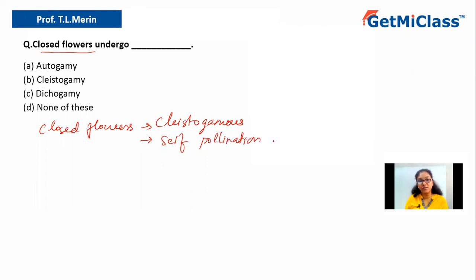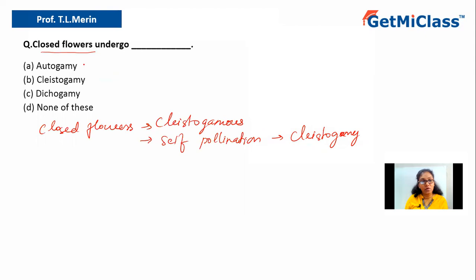And this self-pollination is nothing but cleistogamy. Of course, it is a type of autogamy itself. Autogamy means self-fertilization, but cleistogamy is self-pollination happening within the closed flowers. So that is what cleistogamy is.